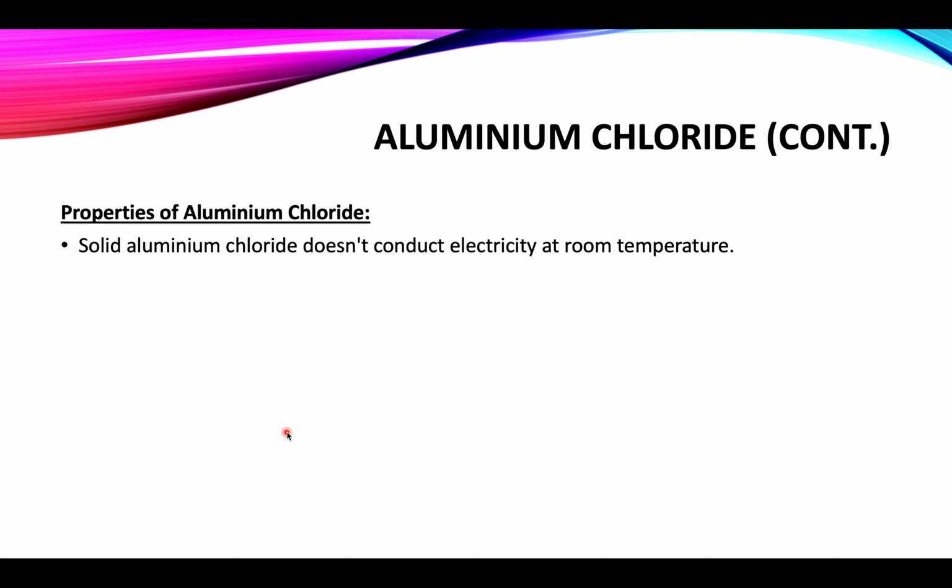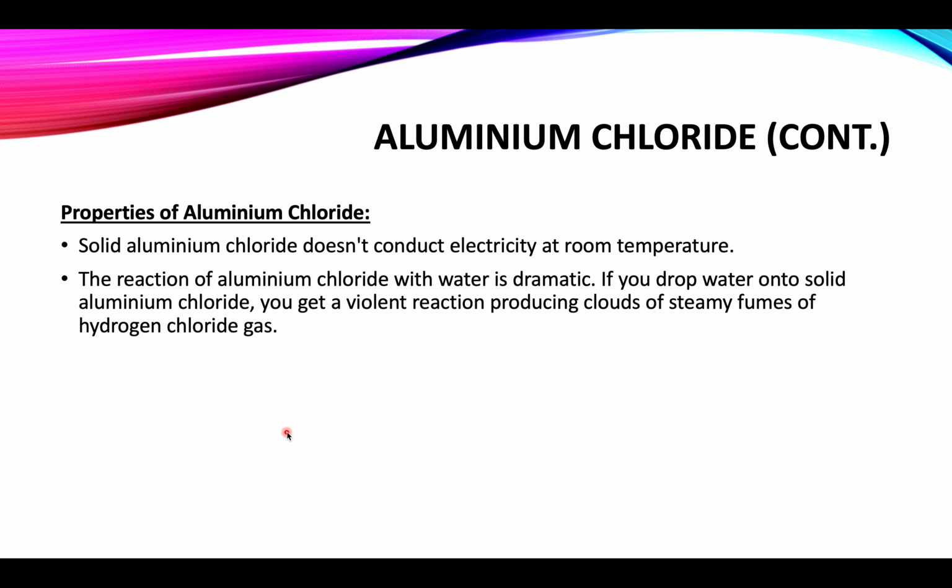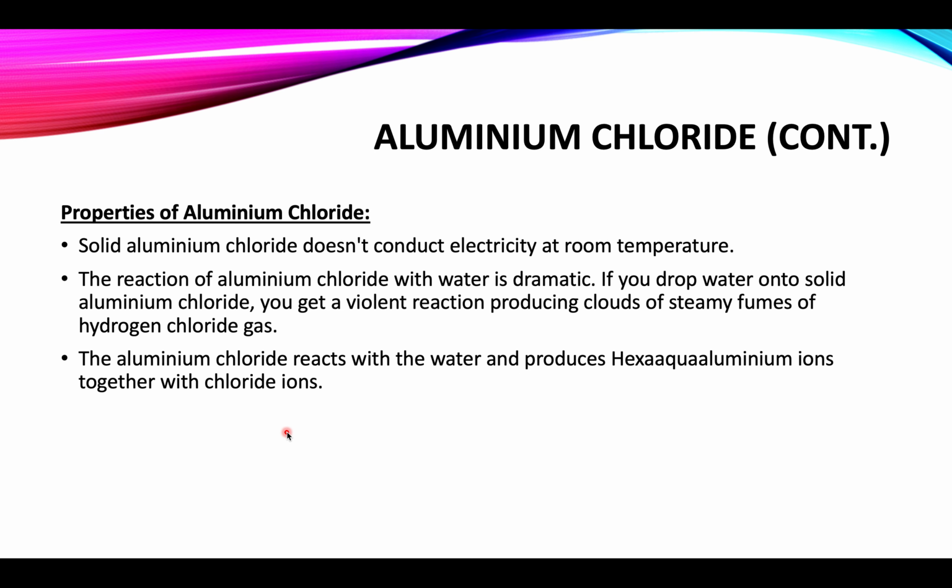Let's discuss the properties of aluminium chloride. Solid aluminium chloride does not conduct electricity at room temperature because of the absence of free moving ions. The reaction of aluminium chloride with water is dramatic. If you drop water onto solid aluminium chloride, you get a violent reaction producing clouds of steamy fumes of hydrogen chloride gas. The aluminium chloride reacts with water and produces hexa-aqua aluminium ions together with chloride ions.